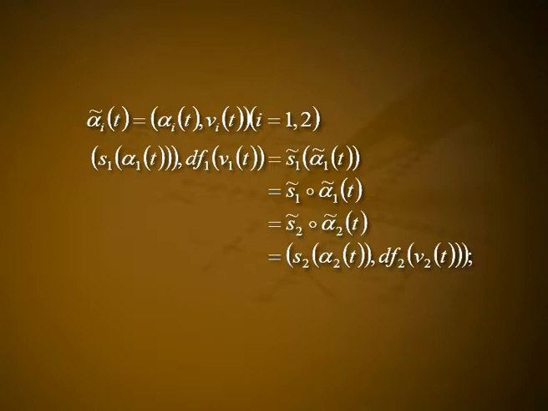Hence, if Vᵢ(t) denotes the parallel translate of Vᵢ along αᵢ to αᵢ(t), then α̃ᵢ(t) is equal to (αᵢ(t), Vᵢ(t)) for i equal to 1, 2, and S̃₁(α₁(t), df₁ V₁(t)) is equal to S̃₁ α̃₁(t), which is equal to S̃₂ α̃₂(t), and that is equal to S₂(α₂(t), df₂ V₂(t)). That is, df₁ V₁(t) is equal to df₂ V₂(t).